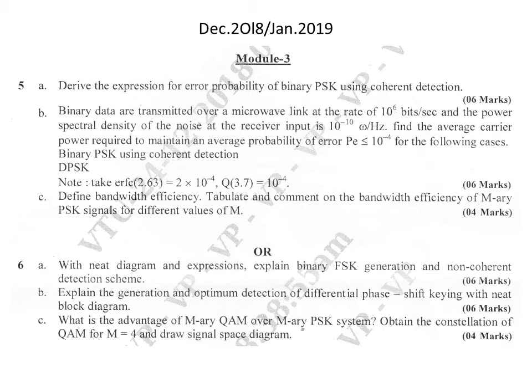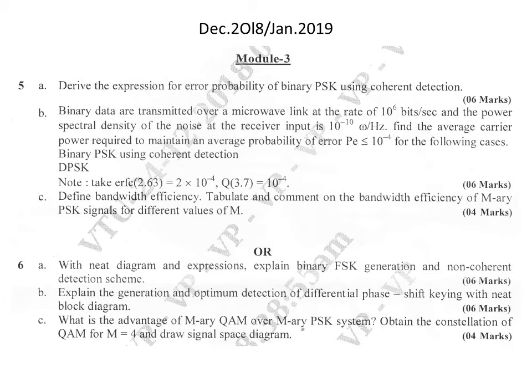Then tabulate and comment on the bandwidth efficiency of M-ary PSK for different values of M. So as the value of M changes, how exactly the bandwidth efficiency changes with respect to M-ary PSK, that part we need to explain. That again carries 2 marks.